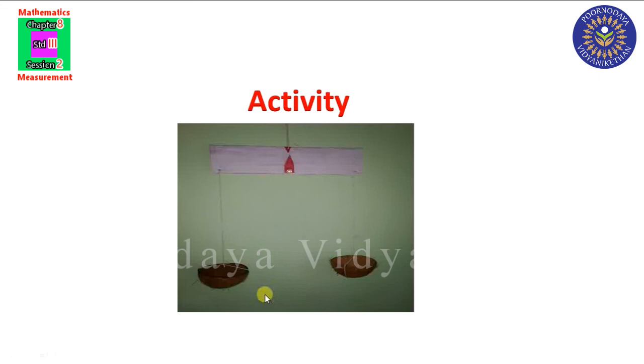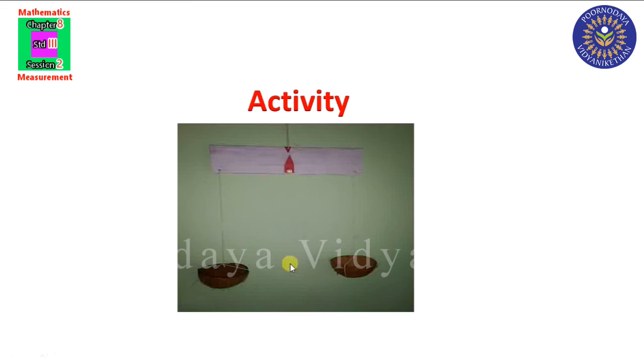So everybody should make this beam balance by using 2 coconut shells, and instead of this cardboard you can use a stick. Okay, like this you have to make a beam balance and take a photo or video and upload it into our WhatsApp group.